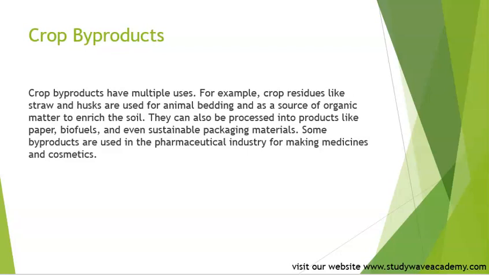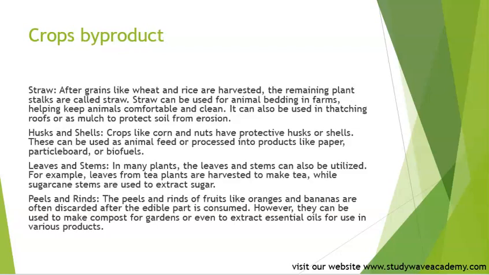They can also be processed into products like paper, biofuels, and even sustainable packaging materials. Some byproducts are used in the pharmaceutical industry for making medicines and cosmetics. So we are going to be looking at them.